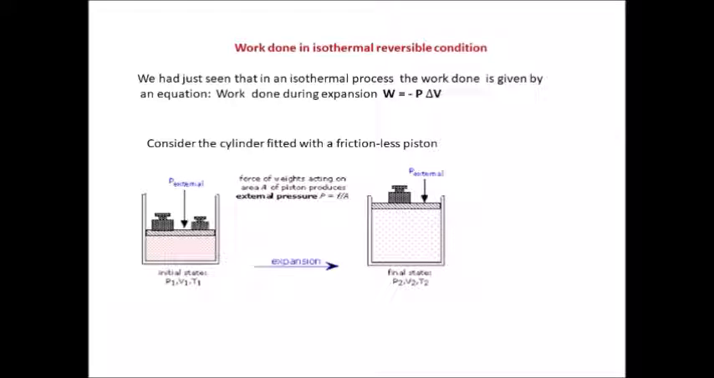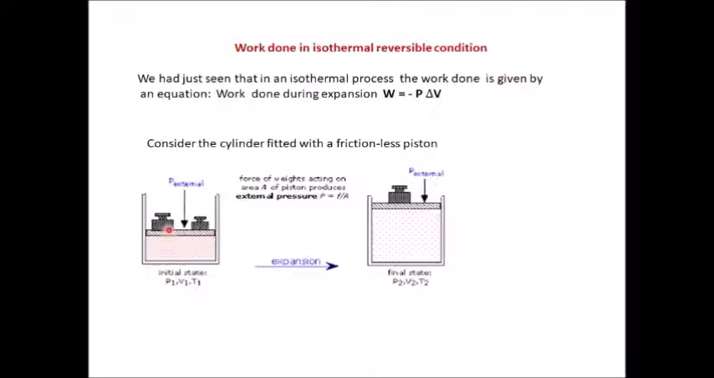Now we will study work done in isothermal reversible condition. What was it that we studied in isothermal condition? It was just W is equal to minus P delta V. So consider a cylinder fitted with a frictionless piston. I told you why we need to consider a frictionless piston: so that the work done by the piston in overcoming the friction is ignored. We cannot consider that when we are considering the work done by the gas alone.